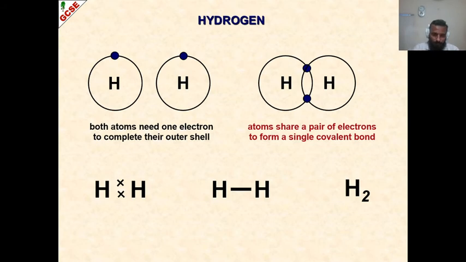Say hydrogen gas. What is the formula of hydrogen gas? H2. Great, H2. Now, what happens? Each hydrogen has 1 electron in its outermost shell, and since it is the first shell, it needs 2 electrons to be filled completely.